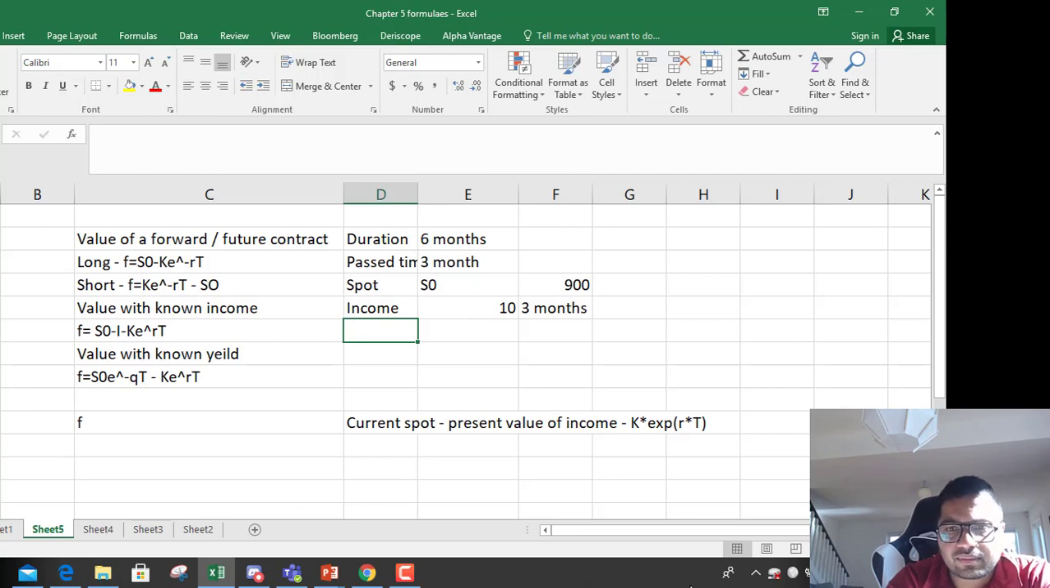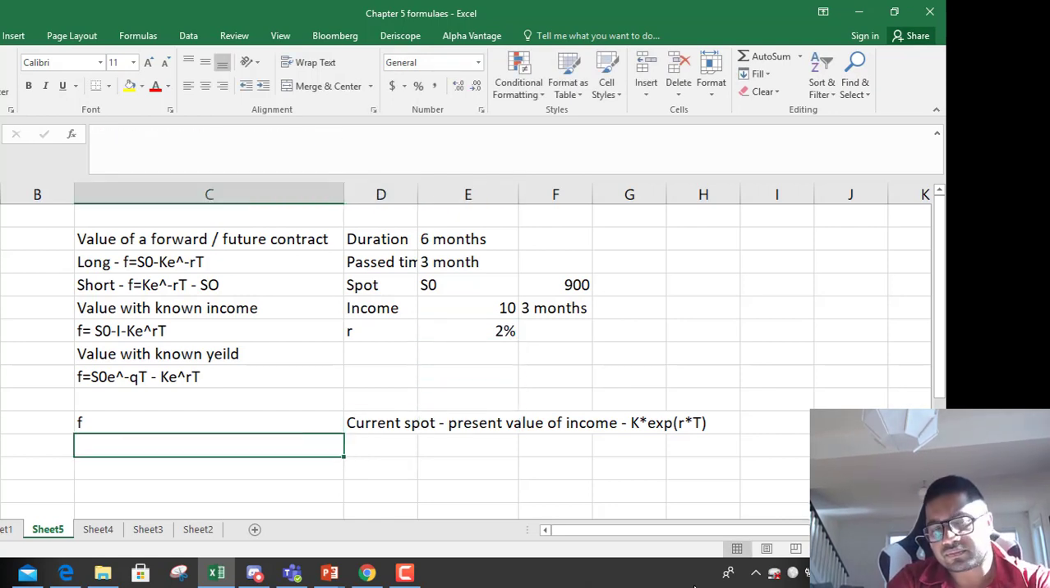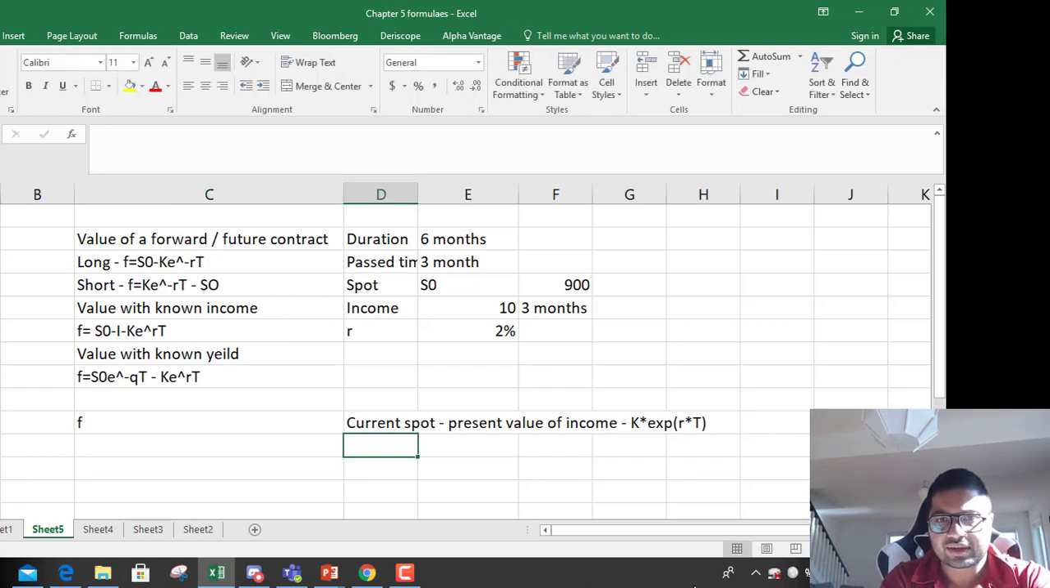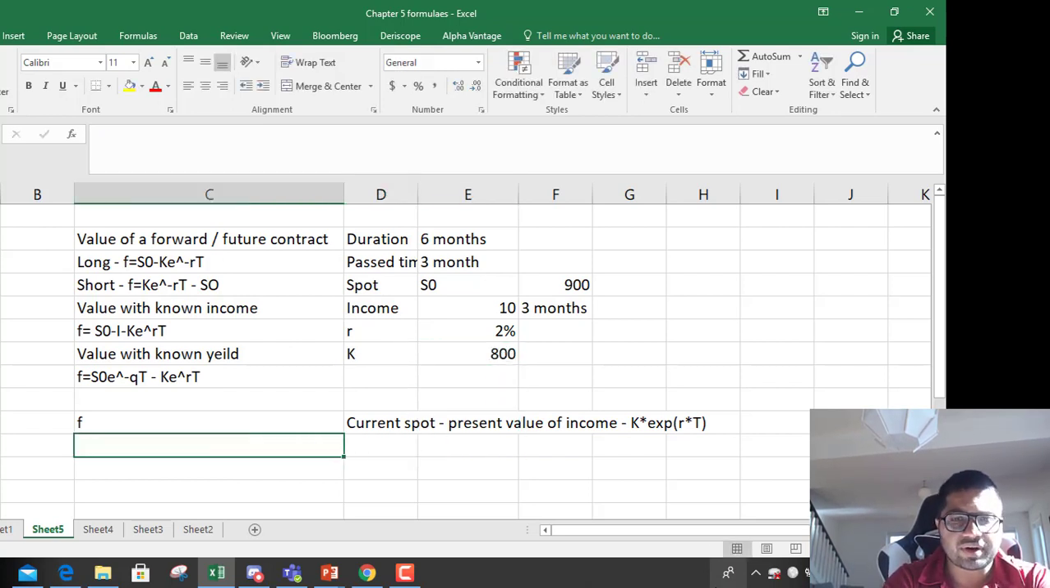Some things are given. R is given to you, R is 2%. How do you find the value of this forward? So value of this forward equals current spot 900. One more thing, you need K, the strike. Let's say K, the price at which you buy or sell, was $800 when you got into this contract. So how do you find value?